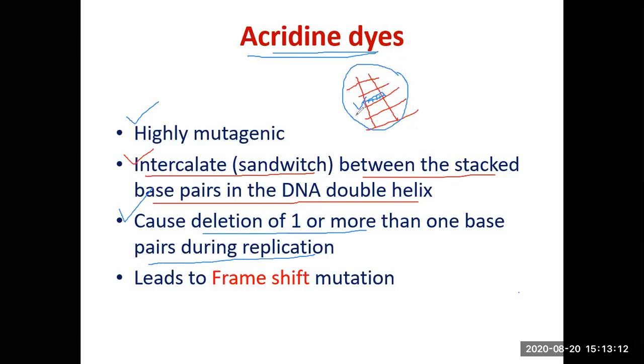As a result, it causes what is called frame shift mutation. Frame shift mutation, because the entire reading frame beyond the point of deletion changes. So now you know what is meant by reading frame, and it results in what is referred to as frame shift mutation.